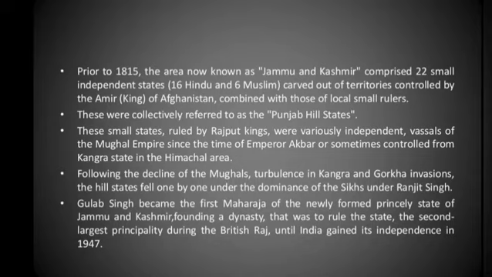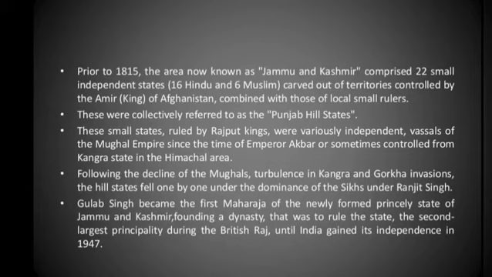Prior to 1815, the area known as Jammu and Kashmir comprised 22 small independent states, 16 Hindu and 6 Muslim, carved out of territories controlled by the Amir, king of Afghanistan, combined with those of local small rulers. These were collectively referred to as the Punjab Hill States. These small states, ruled by Rajput kings, were variously independent, vassals of the Mughal Empire since the time of Emperor Akbar, or sometimes controlled from Kangra state in the Himachal area.